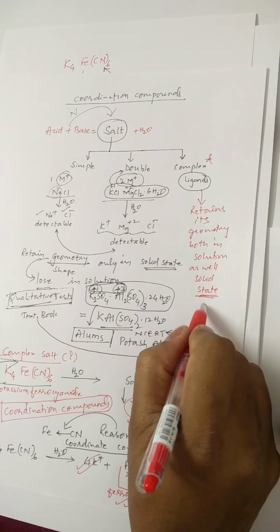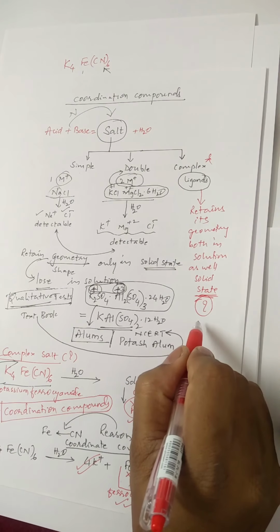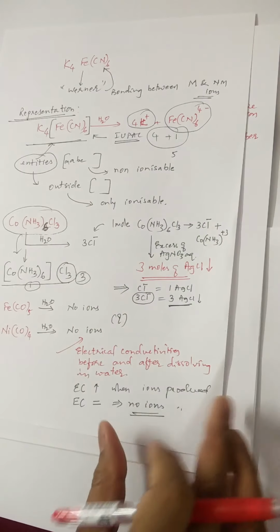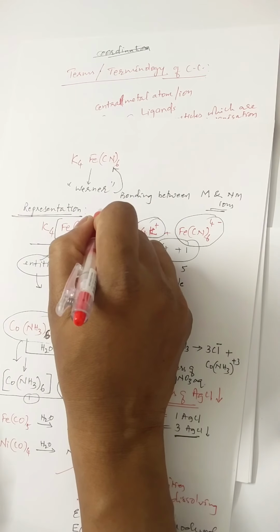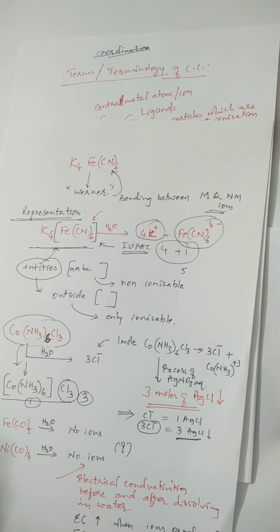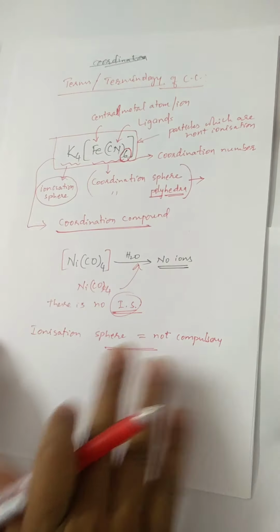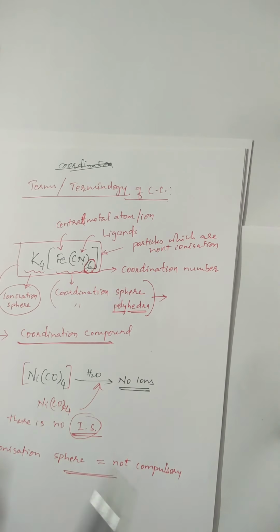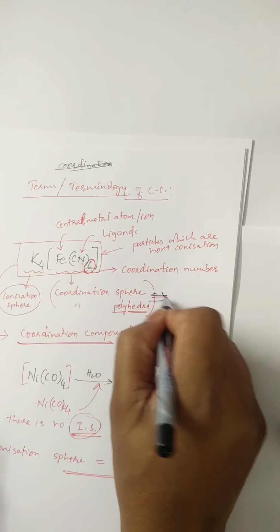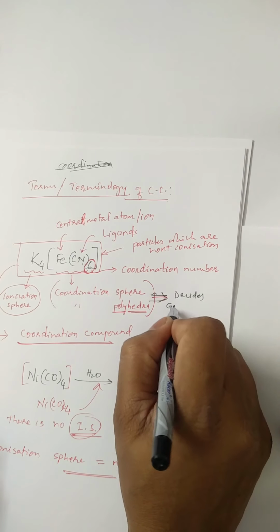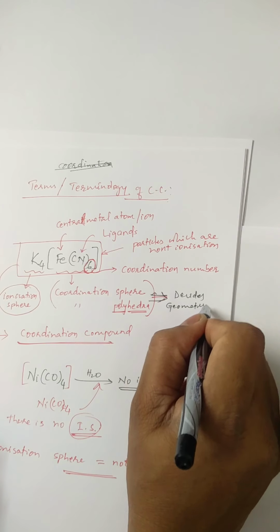Then the question arises, how does it retain it? This is a very important one. We'll see it just now. The geometry of a complex salt is due to the coordination sphere. The coordination sphere decides the geometry or shape.